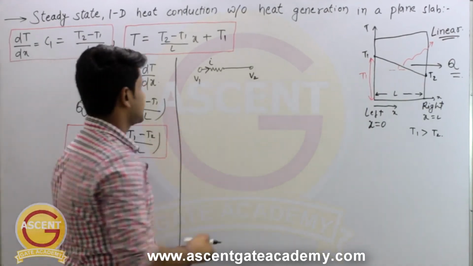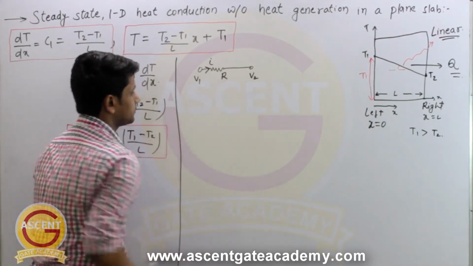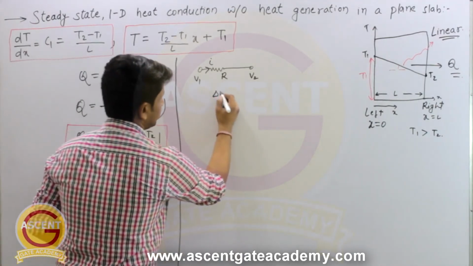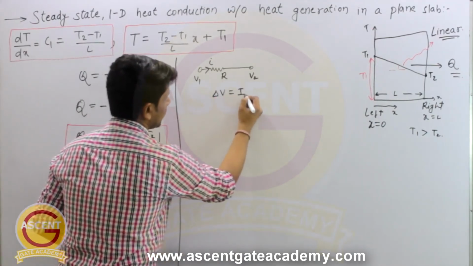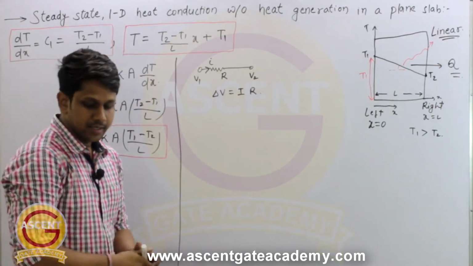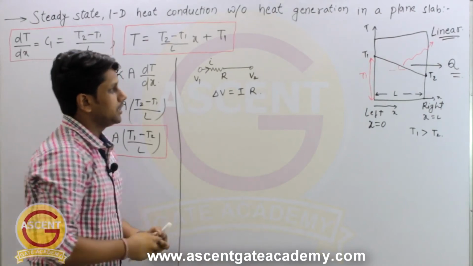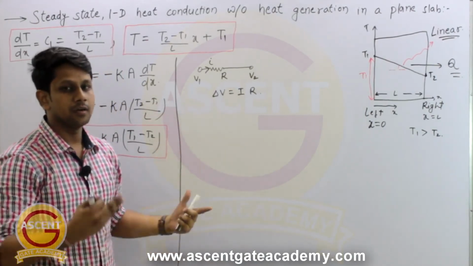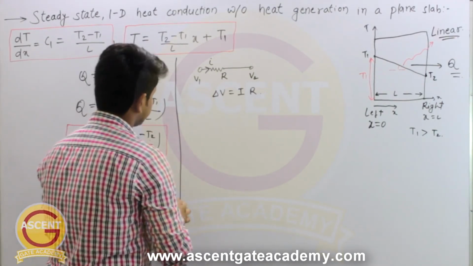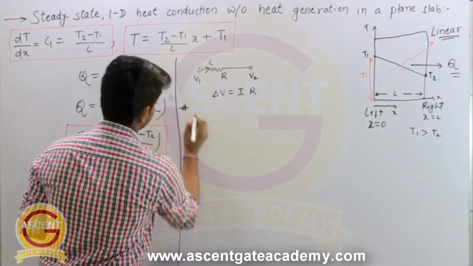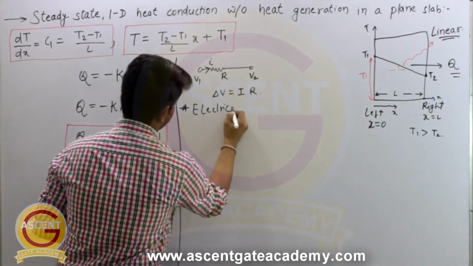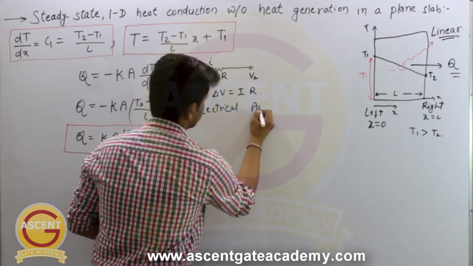So there is some resistance, the electrical resistance R. So from Ohm's law we know that delta V equal to I into R, right. So now we will see the electrical analogy, how the electrical circuit is analogous to thermal circuit. So the topic is electrical analogy.